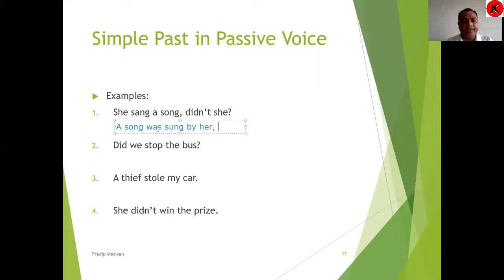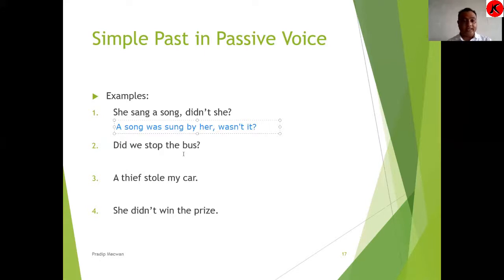Here the verb is was, so we will write wasn't, and in place of the subject we have a song, for which we will use the pronoun it. A song was sung by her, wasn't it? So this way you can change a simple past tense sentence into passive voice, and even if it has a question tag, you don't have to worry about it.